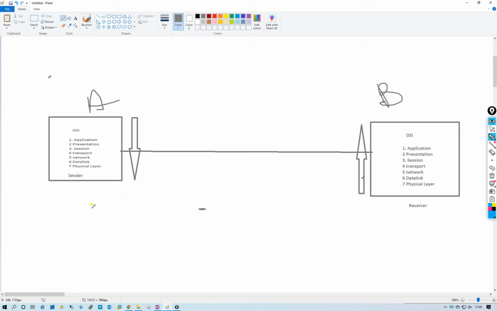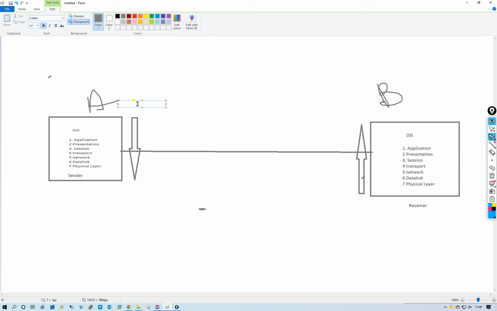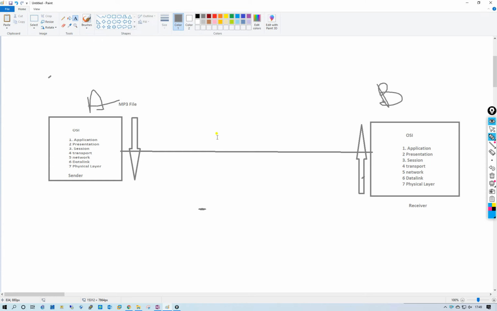Suppose PCA wants to send an mp3 file to PCB. What procedure will be done? First it will generate a packet, sharing with FTP.